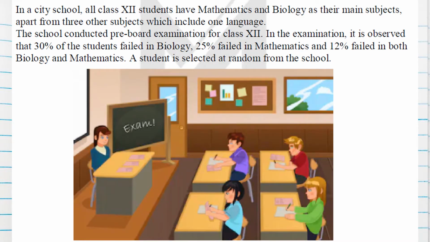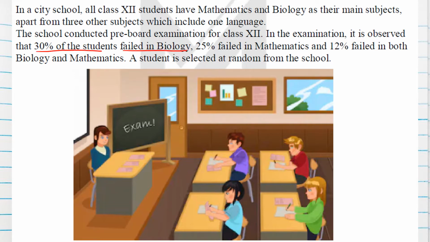In this question, it is given that in a city school, all class 12 students have mathematics and biology as their main subjects, apart from three other subjects which include one language. The school conducted a pre-board examination for class 12. In the examination, it is observed that 30% of the students failed in bio.